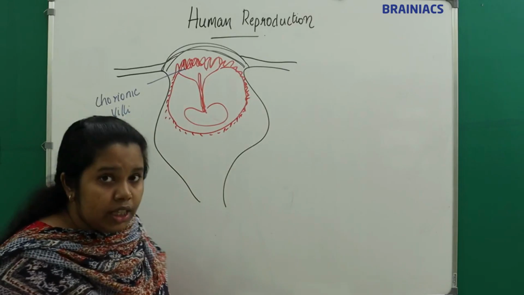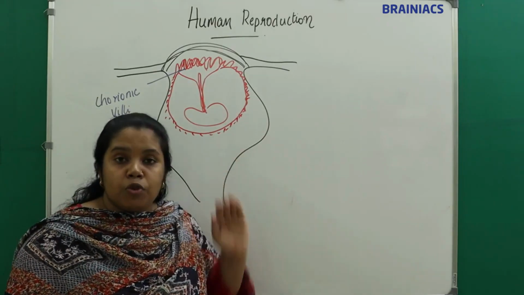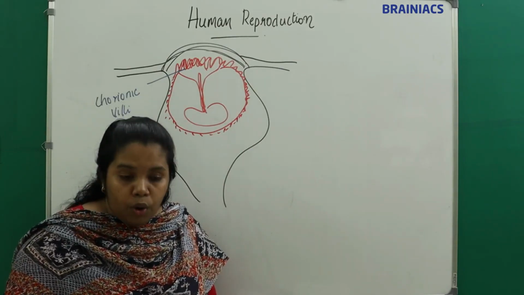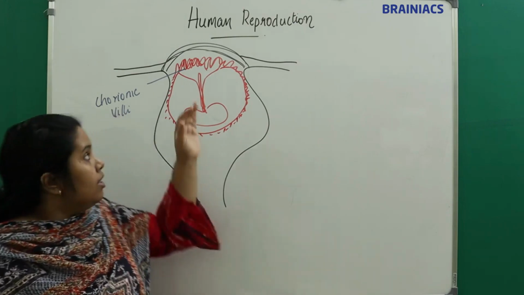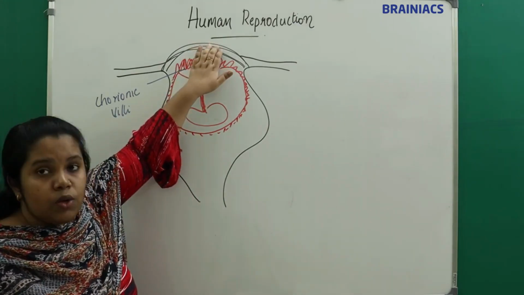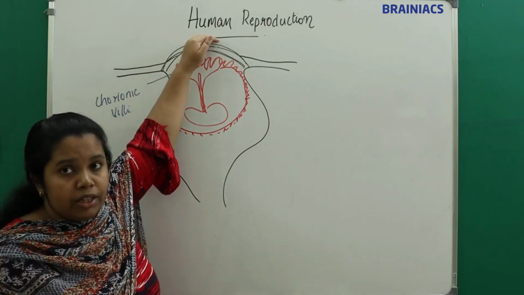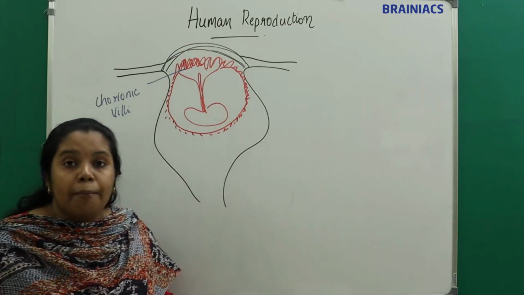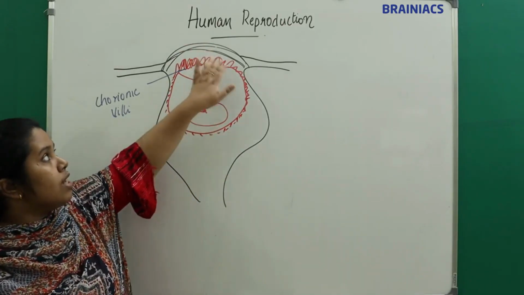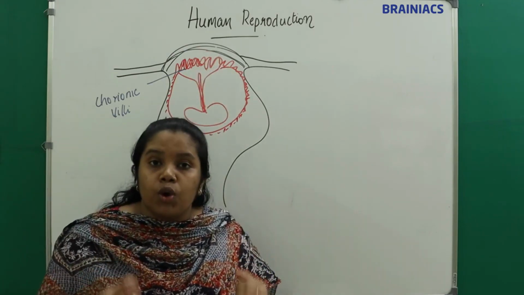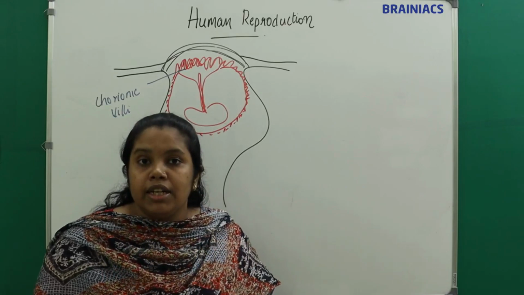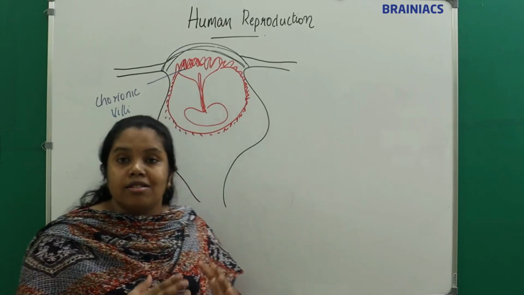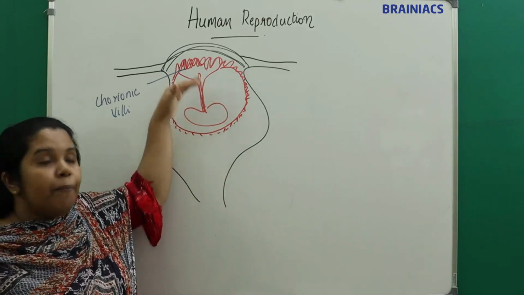After implantation, many finger-like projections start to appear in the trophoblast. They are called chorionic villi, right? These chorionic villi get integrated with the maternal tissue. Can you see here the uterus of the mother? The chorionic villi get integrated into the maternal uterus as well as the maternal blood, and they form a functional and structural unit between the developing embryo and the mother.